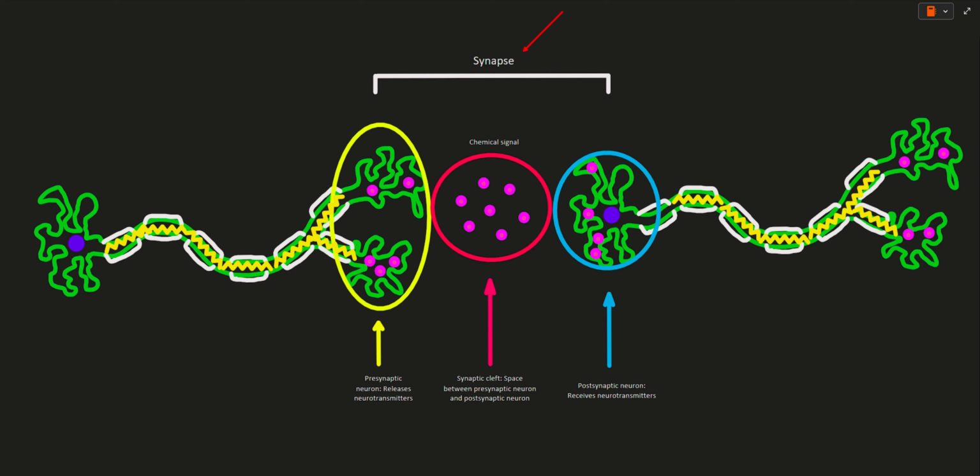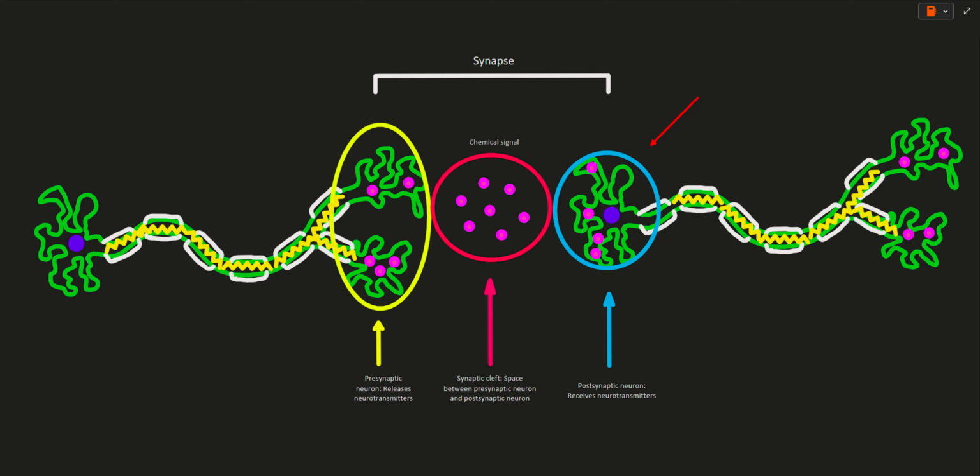The synapse is the bridge between neurons. It consists of the presynaptic neuron, synaptic cleft, and postsynaptic neuron. The presynaptic neuron is the nerve terminal of the first neuron. It is called presynaptic because it comes before the synaptic cleft. The presynaptic neuron releases neurotransmitters. The synaptic cleft is the space between neurons. This is pretty much where neurotransmitters can float from one neuron to the next.